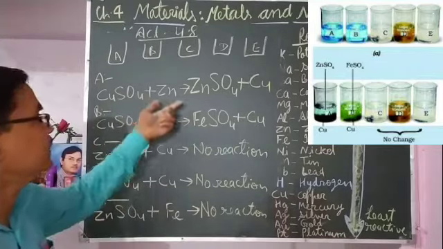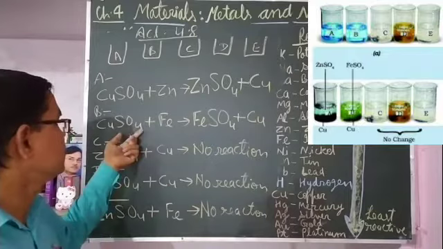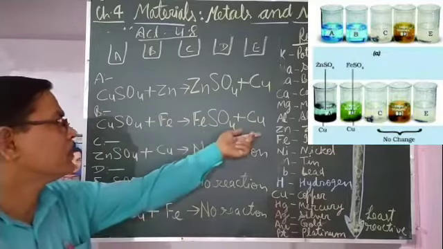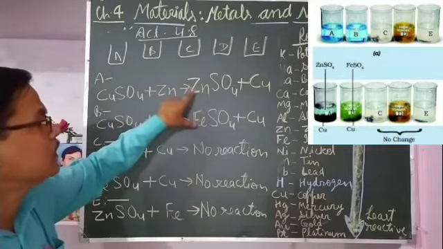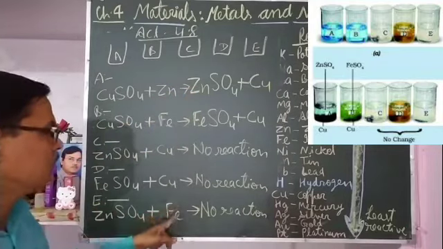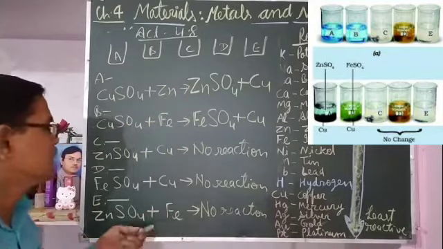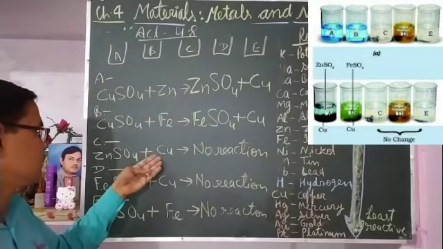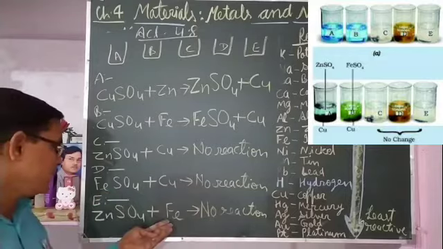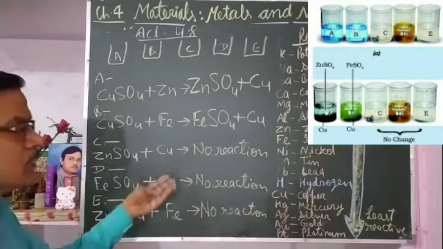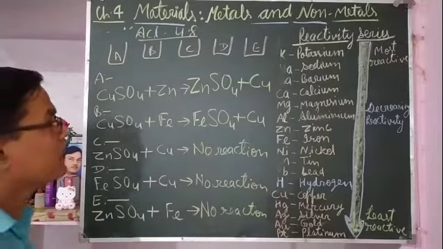In beaker A, zinc sulfate and copper will form. In beaker B, iron sulfate and copper will form. Only in these two beakers will a reaction take place. In the remaining three beakers, a reaction will not take place because copper is less reactive than zinc, copper is also less reactive than iron, and iron is less reactive than zinc. So in these three, a reaction will not take place.